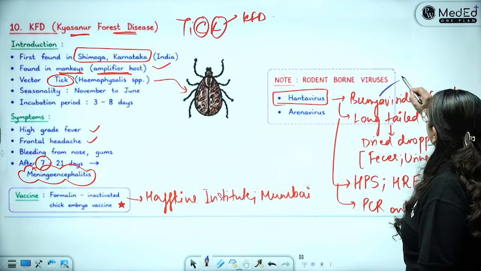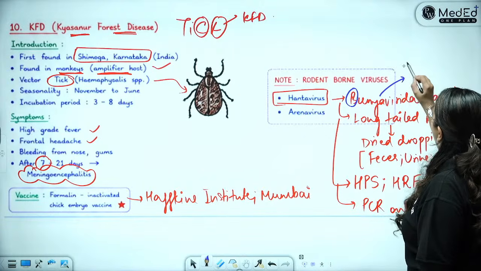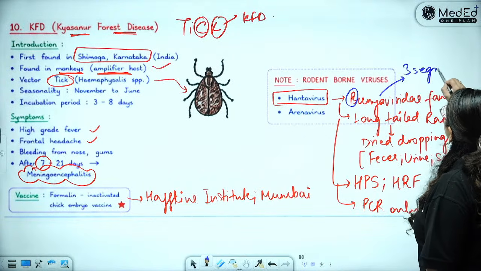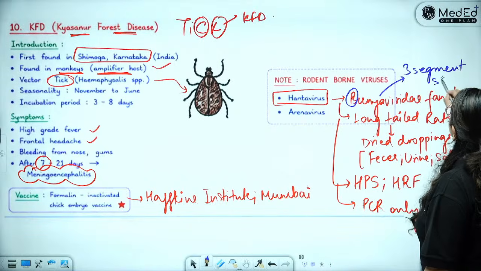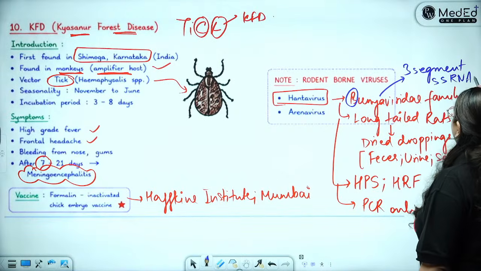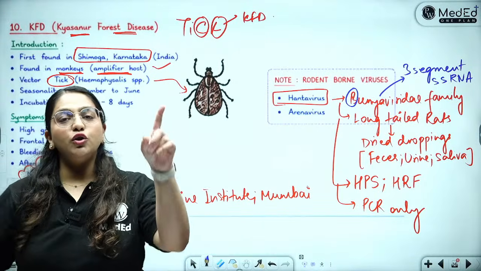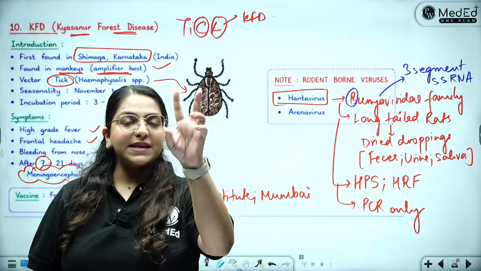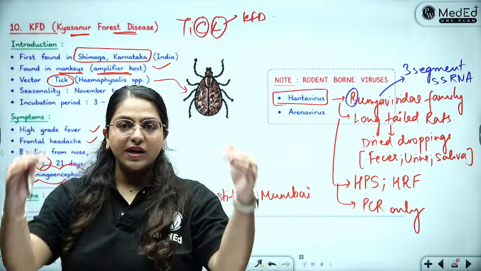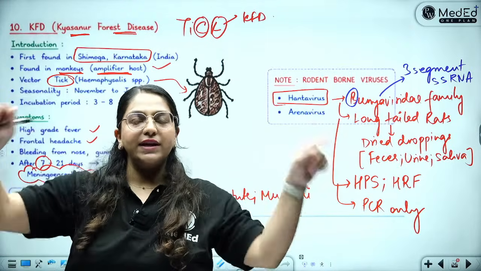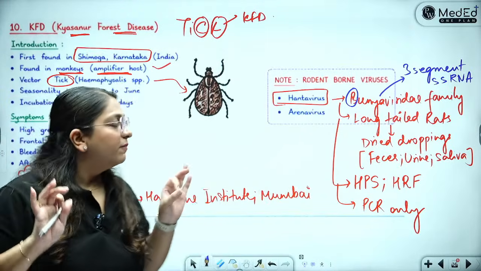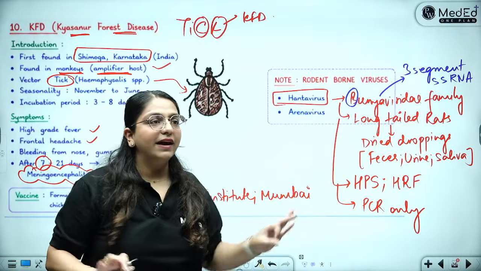My students would know that the B looks like 3. So it has a 3 segmented single stranded RNA genome, right? So even if you have to draw the diagram of hantavirus, the rule remains the same: 3 segmented single stranded RNA, icosahedral symmetry, envelope, proteins, over. That is the morphology of the hantavirus as well.